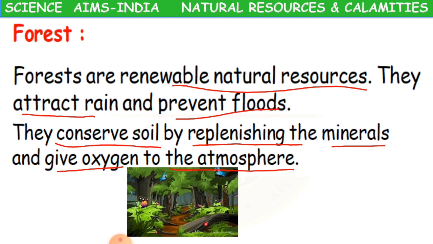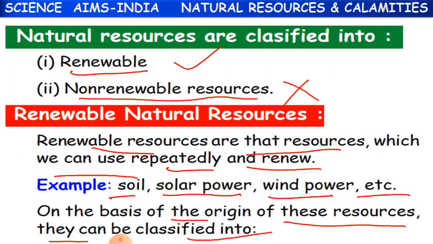Okay, and the trees in the forest also help us by giving much oxygen to the atmosphere. When we have plants and trees, only then can we have oxygen, because trees produce oxygen. And as the forest has so many trees, much oxygen is produced for the atmosphere, where you have less pollution. When there is plenty of oxygen, there is no chance of a polluted environment. Clear, children?